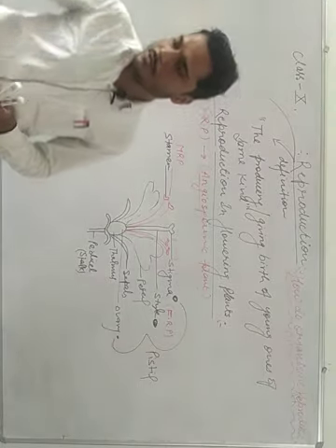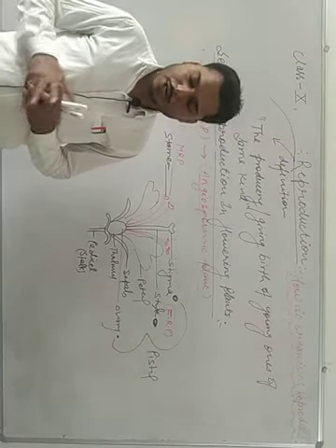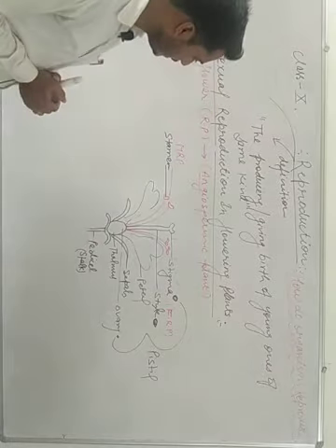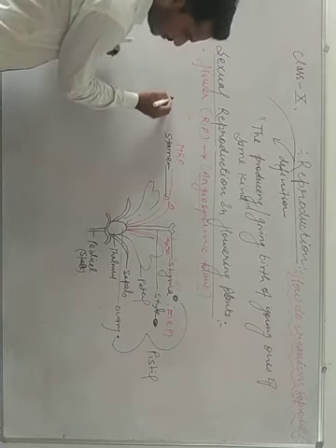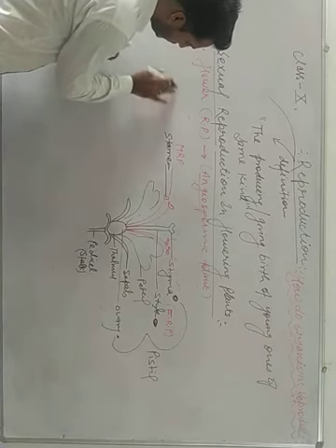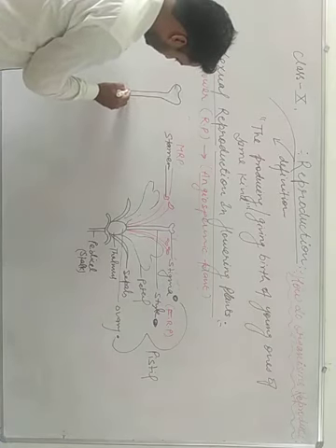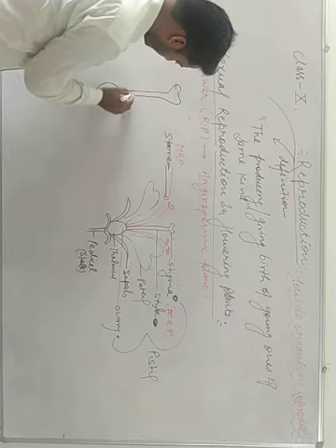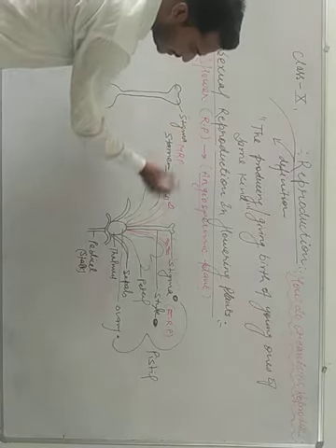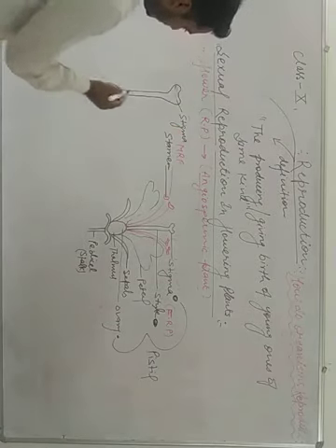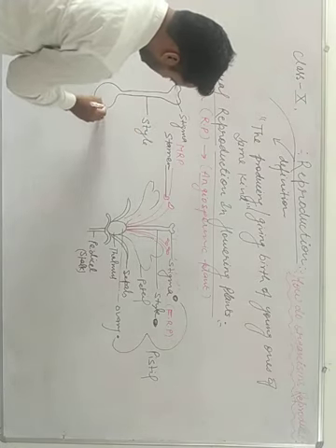After this, we will talk about the female part. Here we can draw the female portion of a plant. This portion is called stigma, this portion is called style, and this is the ovary.